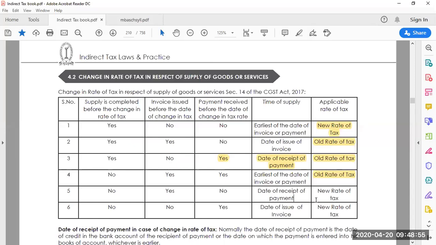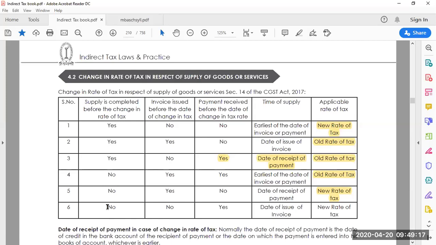The new rate of tax is considered because the GST council considers that the new rate could be applicable since the payment is still not done. So apply the new GST rate.